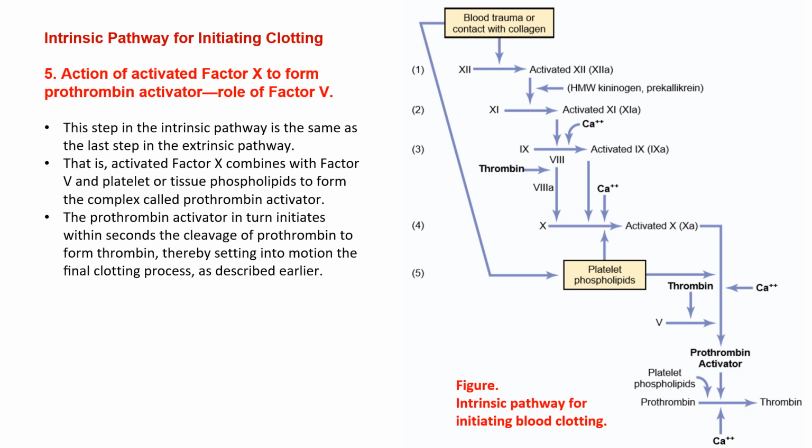Step 5. Action of activated factor 10 to form prothrombin activator. Role of factor 5. This step in the intrinsic pathway is the same as the last step in the extrinsic pathway. That is, activated factor 10 combines with factor 5 and platelet or tissue phospholipids to form the complex called prothrombin activator. The prothrombin activator in turn initiates within seconds the cleavage of prothrombin to form thrombin, thereby setting into motion the final clotting process, as described earlier.